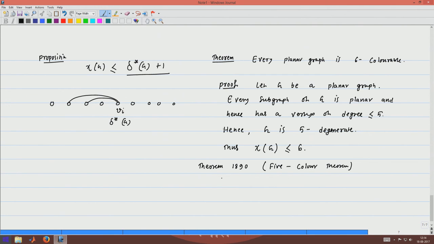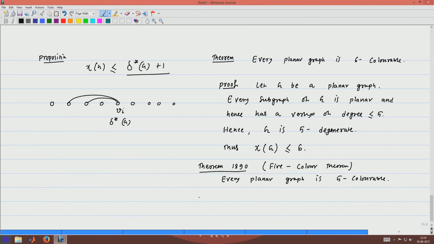And it has been proved that every planar graph is 5 colorable. Okay, again we are not going into the detail of the proof of this 5 color theorem,